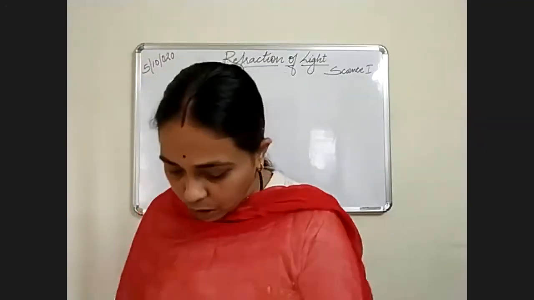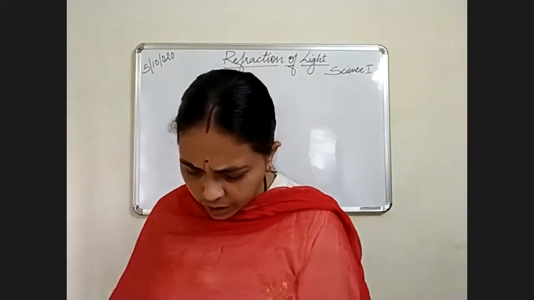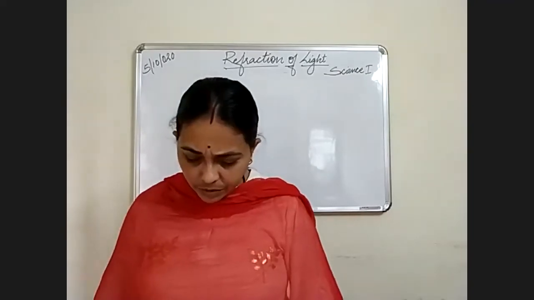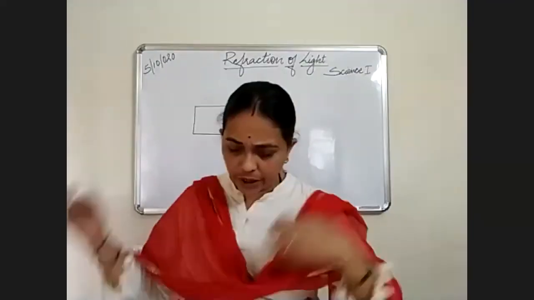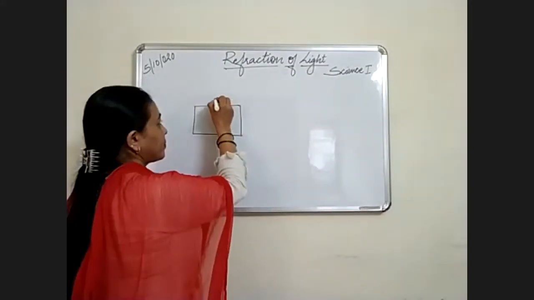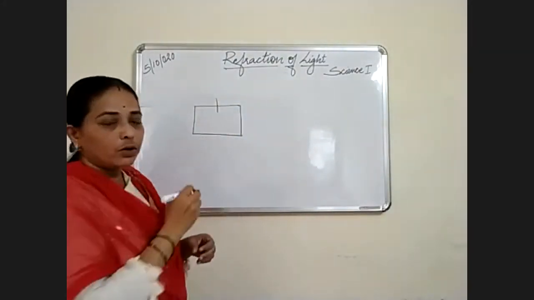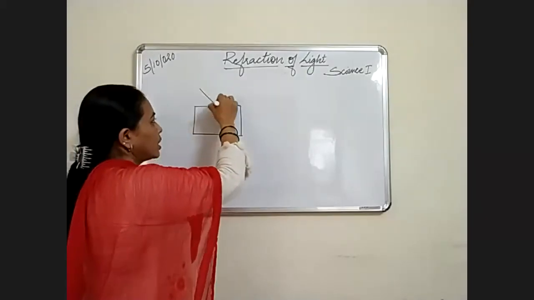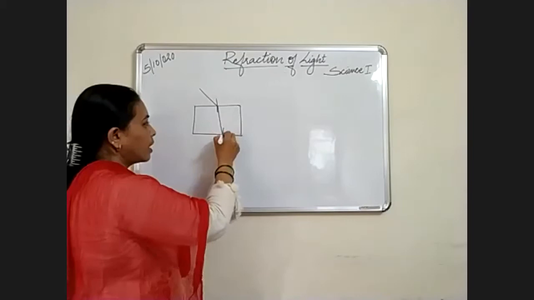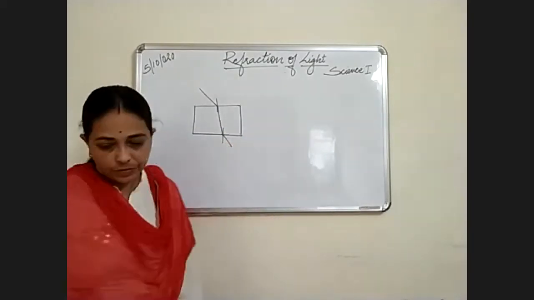Now there are some laws. See here the laws. The incident ray and refracted ray are at the point of incidence. There is a diagram shown there. We will draw a normal, an incident ray, a refracted ray, and an emergent ray.